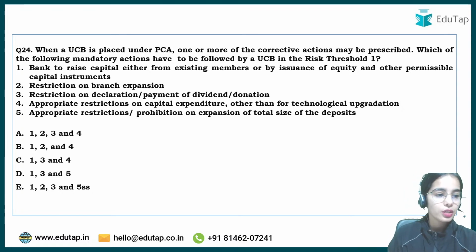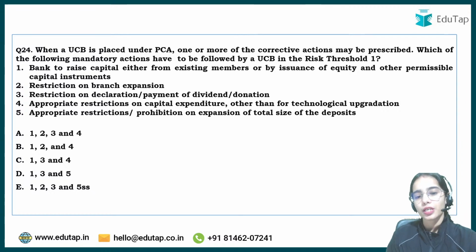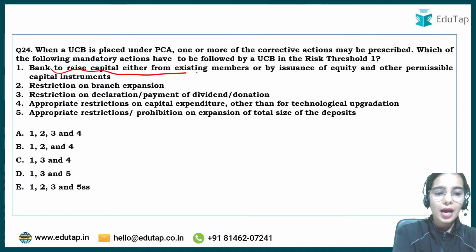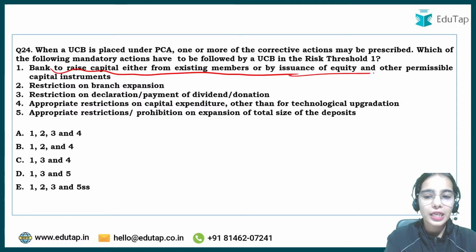Try to answer this question. When a UCB is placed under PCA, one or more corrective actions must or may be prescribed. Which of the following mandatory actions has to be followed by the UCB if it is in risk threshold 1? The bank to raise capital either from existing members or by issuance of equity or other permissible capital instruments.